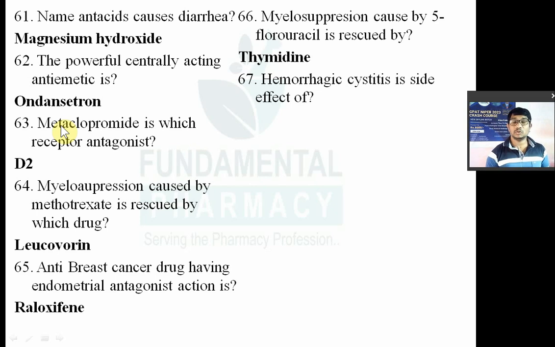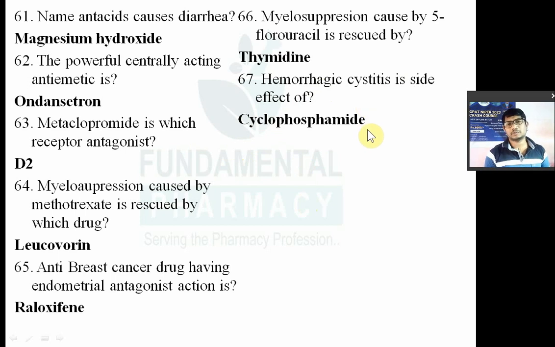So that is hemorrhagic cystitis. Now this is the adverse effect of another anti-cancer drug known as cyclophosphamide. So cyclophosphamide will cause hemorrhagic cystitis. It is the most important adverse effect.